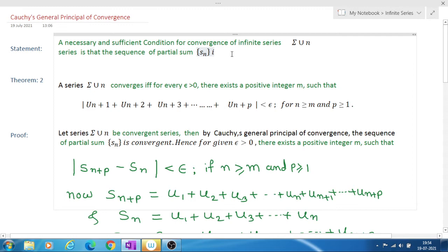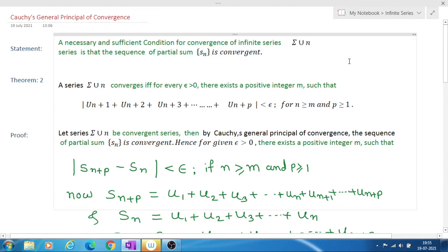If this Sn is convergent, then our series is convergent.